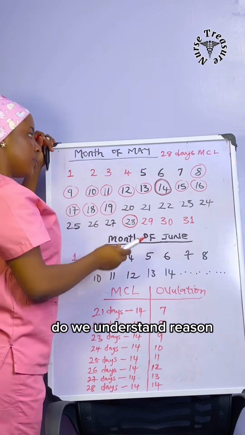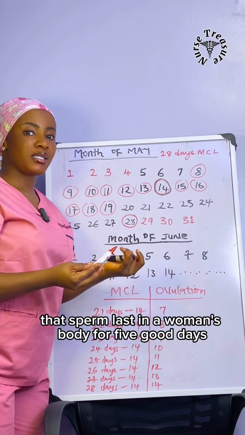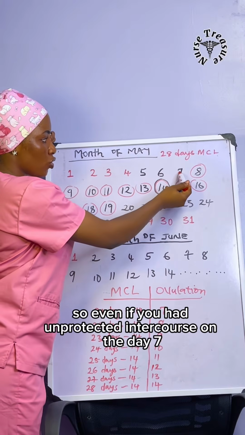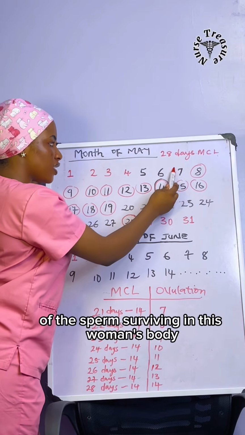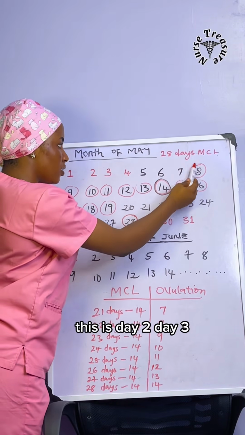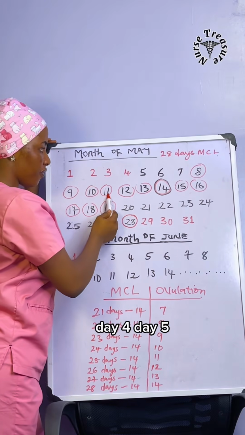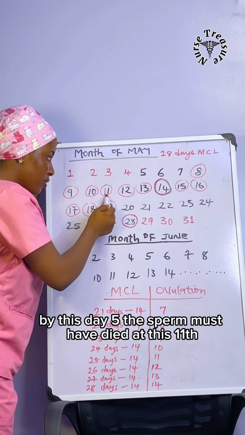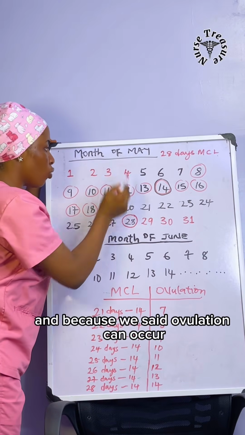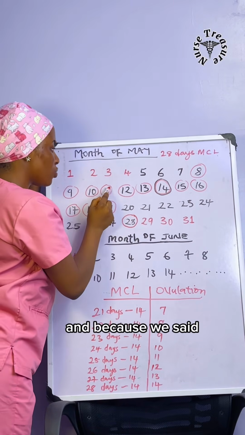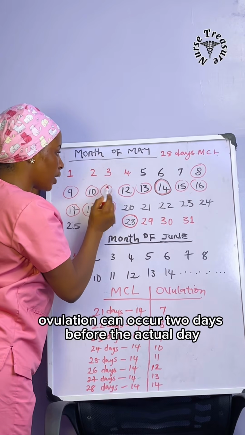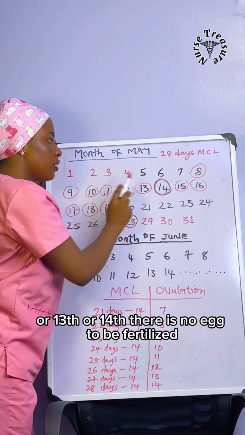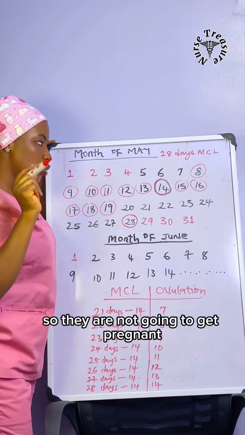Do we understand? The reason is that sperm lasts in a woman's body for 5 good days. So even if you had unprotected intercourse on day 7, this is day 1 of the sperm surviving in this woman's body, this is day 2, day 3, day 4, day 5. By this day 5, the sperm must have died, at this 11th. And because we said ovulation can occur 2 days before the actual day, that means even if this person should ovulate on this 12th or 13th or 14th, there is no sperm left to fertilize the egg, so they are not going to get pregnant.